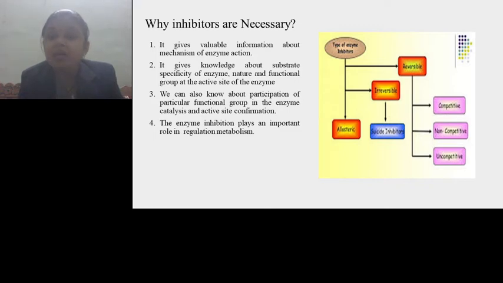Reversible inhibitors are of competitive type, non-competitive type, and uncompetitive type. And the third type of inhibitor is the allosteric inhibitor. They bind to a site other than the active site, which is also called the allosteric site, and such inhibitors are called allosteric inhibitors.